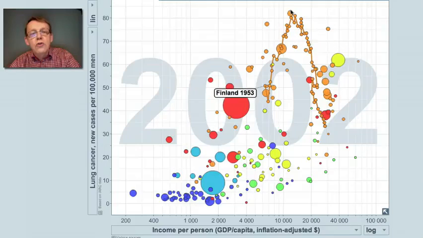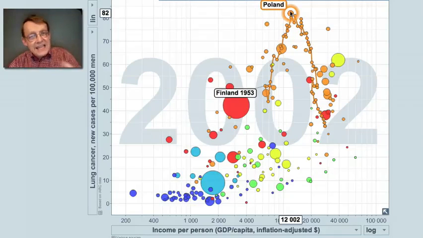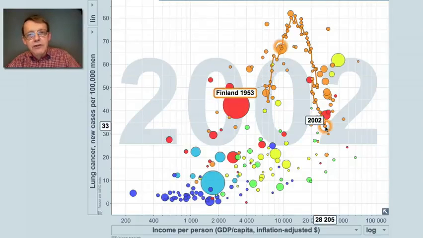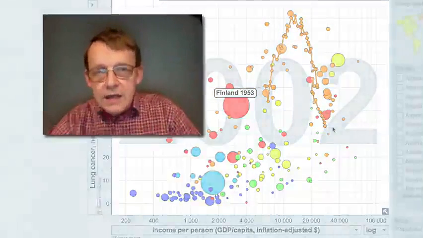And it's good to know that for a country like Poland, which has 82 cases of lung cancer per 100,000 men, that's the same as Finland had 1969. And today Finland has fallen from a level of 80 per 100,000 down to a level of 33, more than halved. And there is still no cure for most of the cases of lung cancer. There is no other prevention than to stop smoking. And we hope that most countries, most people, most individuals will be successful in stopping to smoke.